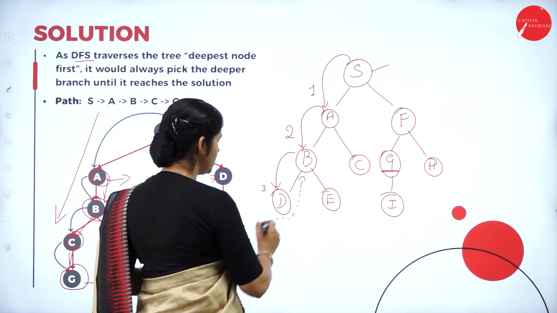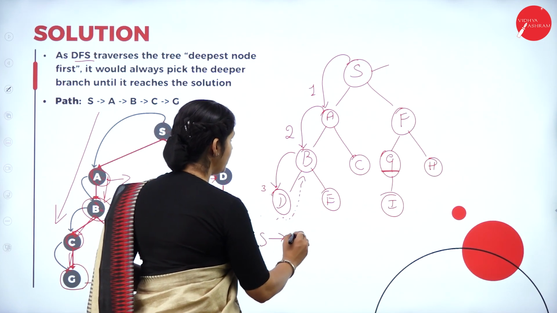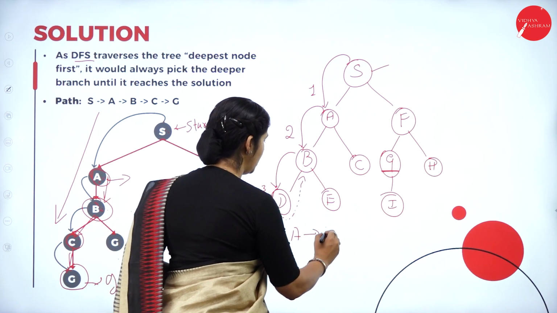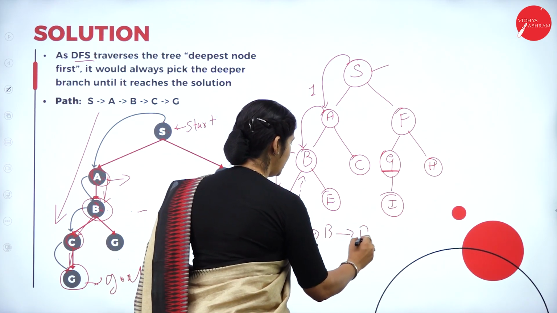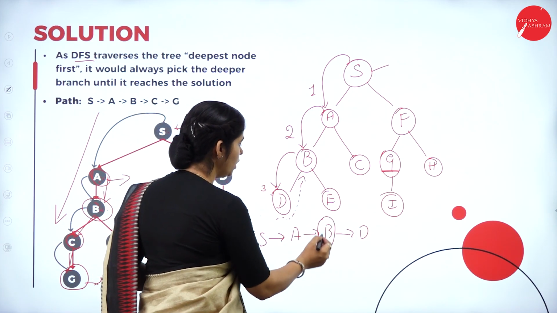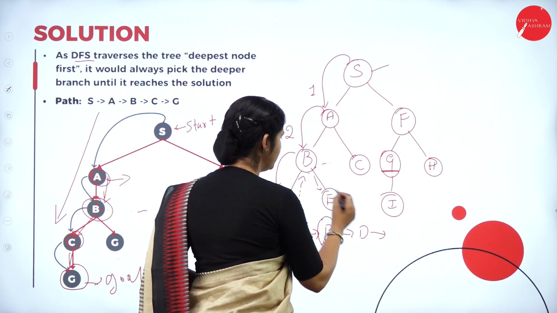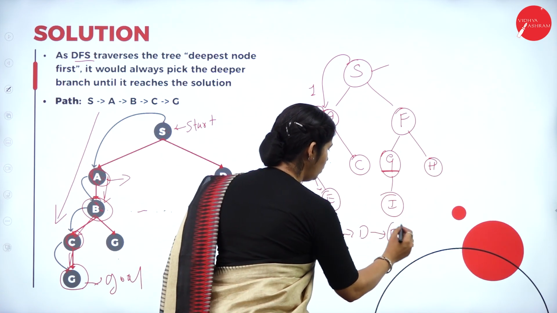B is already visited. Where are we exactly? We are in S. From S, we have visited A, then visited B, then visited D. Right? So we have already visited B. So what will it do? It will skip B and from D it will visit E. Right? From D it will visit E.